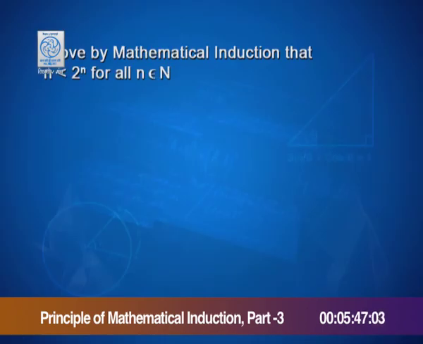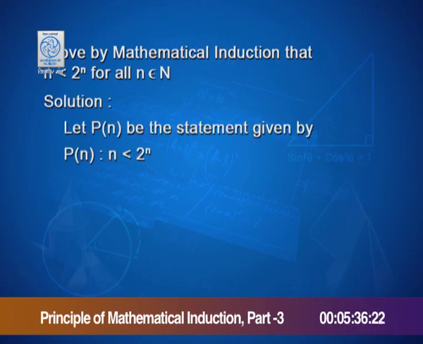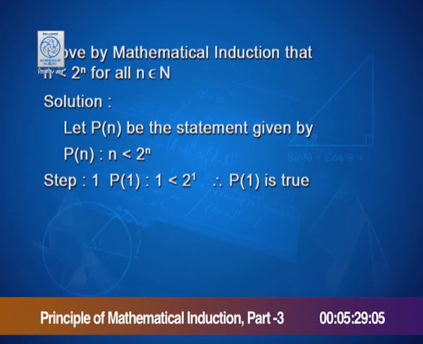I hope you must have understood the two previous questions based on divisibility using principle of mathematical induction. Now, we will take up some examples from inequations. Prove by mathematical induction that n is less than 2 power n for all n belonging to N. For the solution, let P of n be the statement that n is less than 2 raised to n. In first step, we will write P of 1 as 1 is less than 2. Therefore, P of 1 is true.